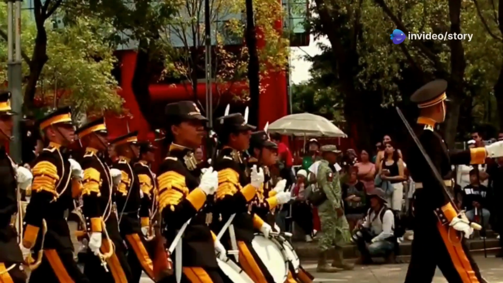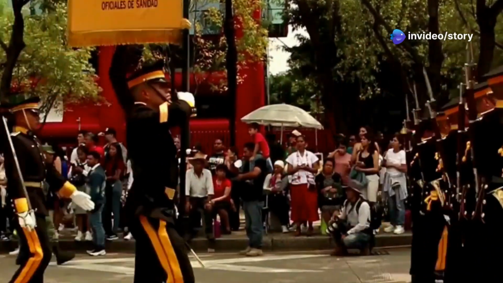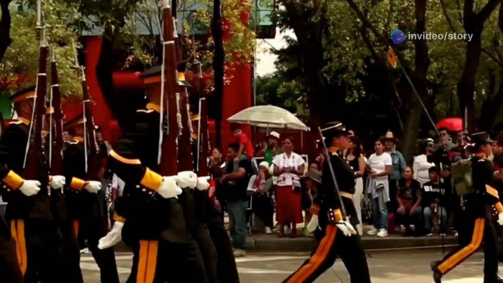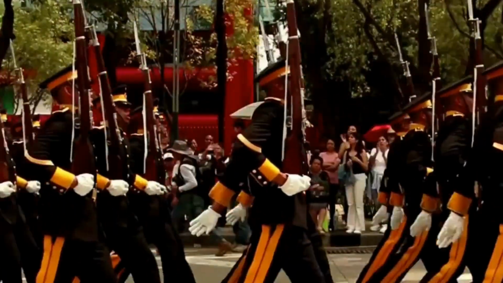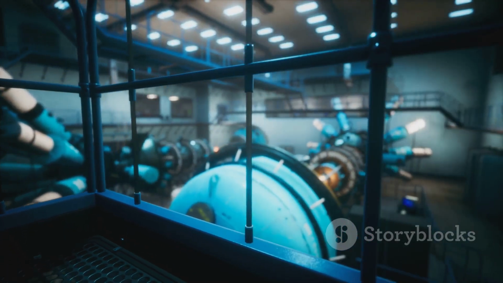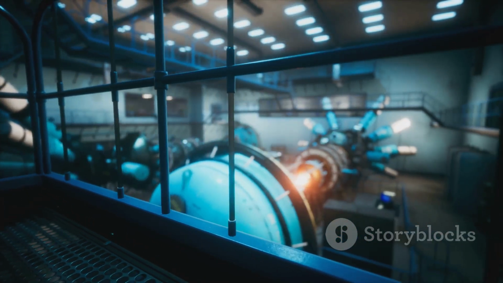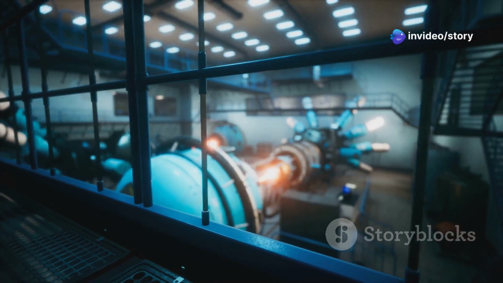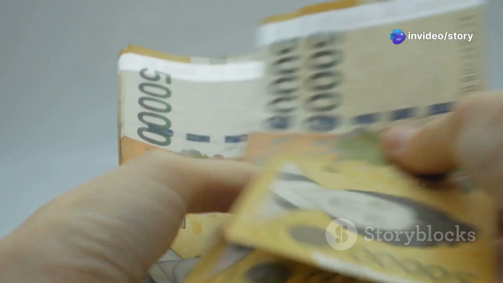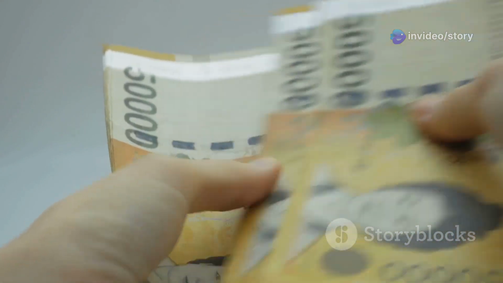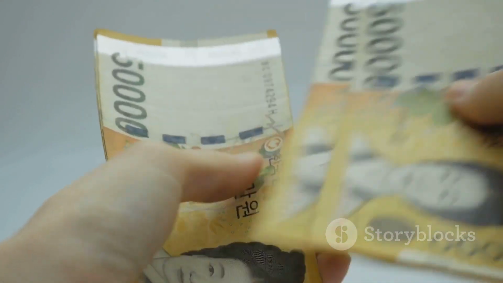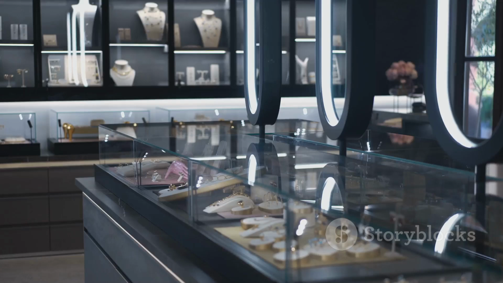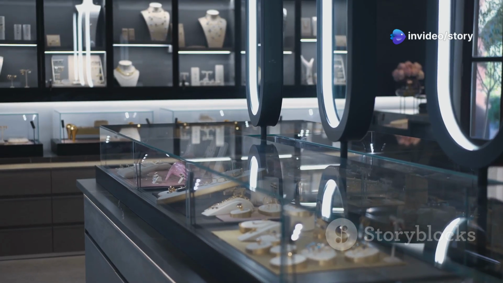Kim Jong-il's reign from 1994 to 2011 saw a military-first policy diverting resources to the army while civilians suffered. Despite a 1994 agreement to freeze nuclear programs in exchange for aid, North Korea continued uranium enrichment in secret. In 2009, a botched currency reform wiped out savings, causing hyperinflation and public anger. Meanwhile, Kim Jong-il spent $1 million a year on Hennessy cognac while his people starved.